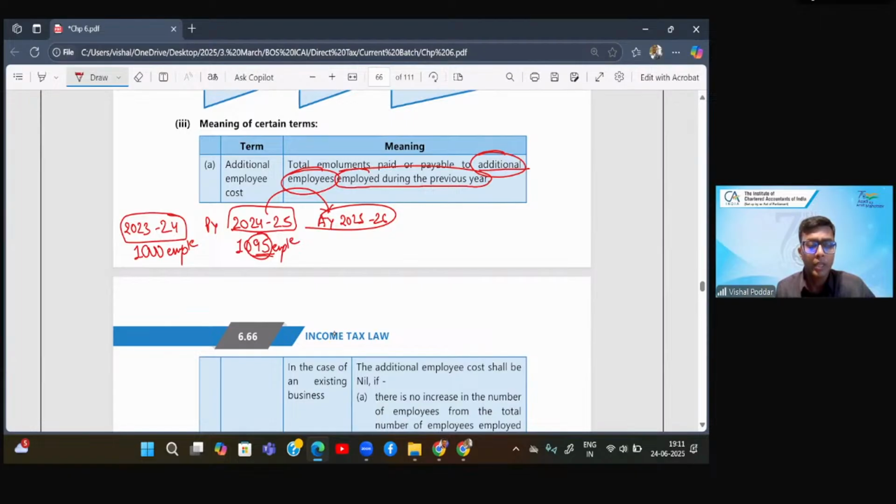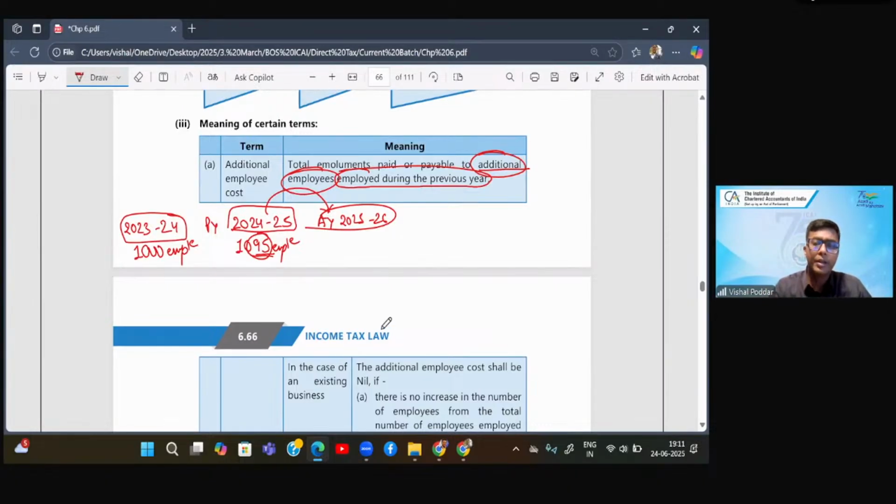Acha, this is not the end of the condition. We still have more conditions. This is just the first main condition that you will get this salary deduction of salary paid to this particular additional employee that you have to keep in mind. So it is not all employee, it is only the additional employee for which we are giving you this deduction. Correct? Fine.